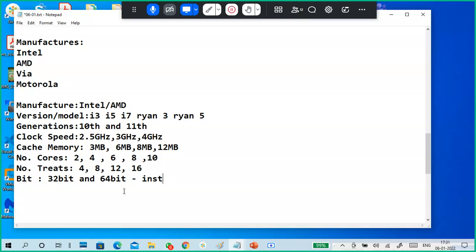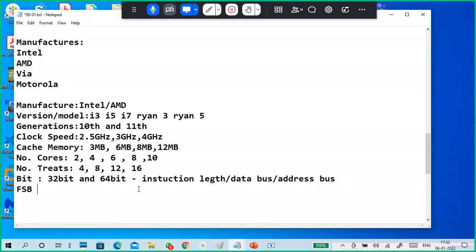Instruction length. Instruction length is 32-bit in a 32-bit processor, 64-bit in a 64-bit processor. It is also the data bus size, address bus. So simply say instruction length. That bit is also very important.